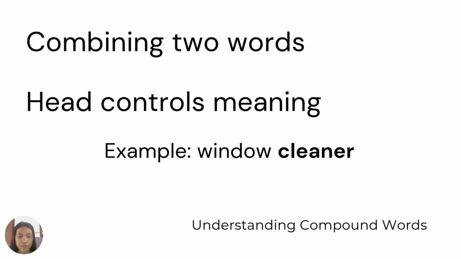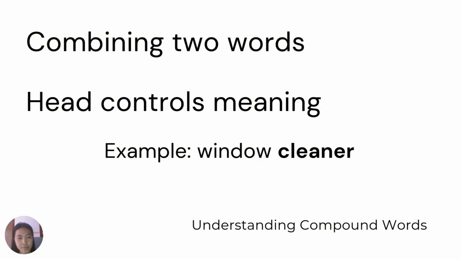We use combined words every day without even thinking about it. Words like smartphone and toothbrush are compounds that combine two ideas to create a new one. In most compound words, the head is the last part of the word and controls the meaning.